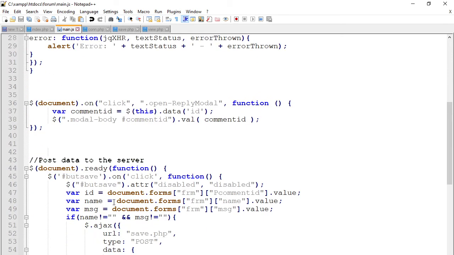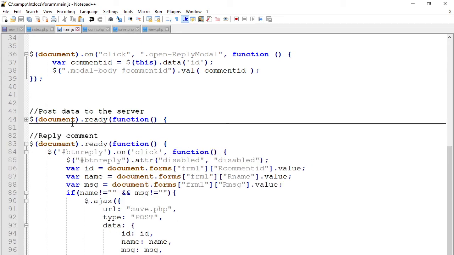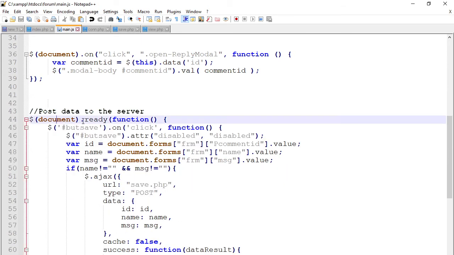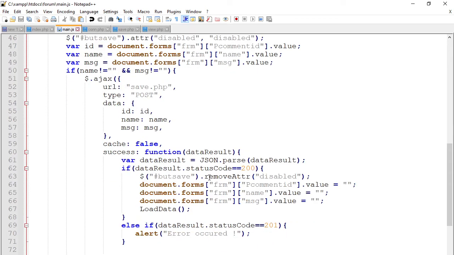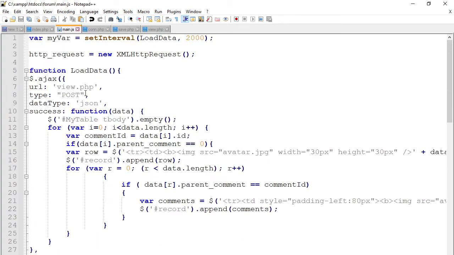Now this is how the data is posted to the database. As you can see, this is the process of posting. From here, this is the function that normally does that. This one will post the data to the database, and once it posts, after that it will call this function called load data. Load data is the function that is now being used to retrieve data.